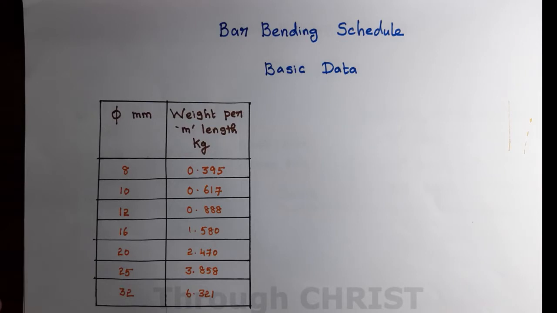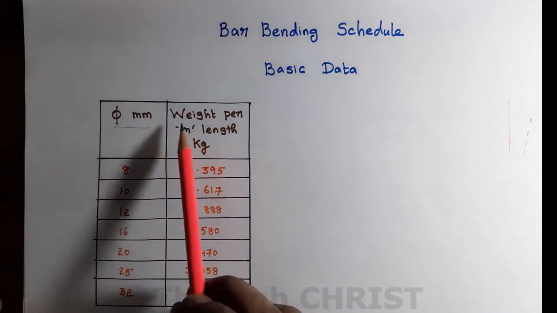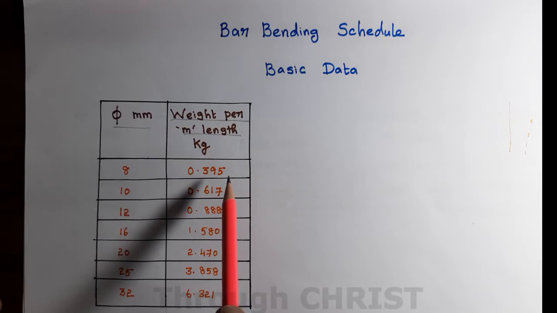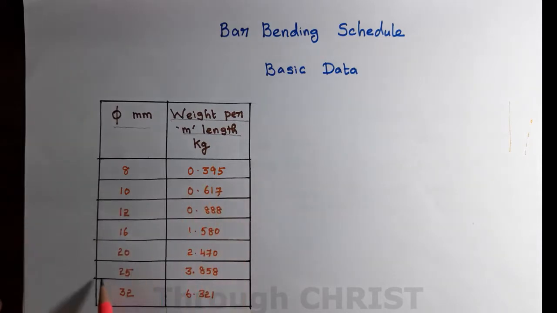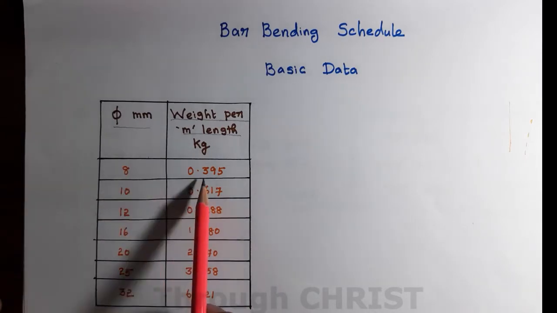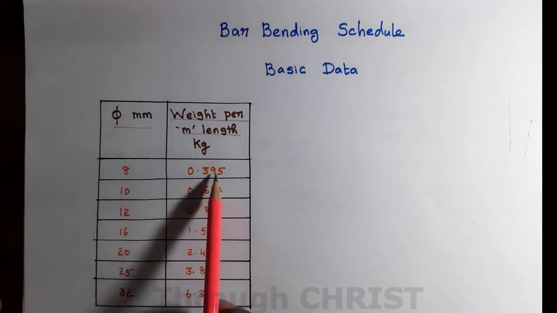Let us quickly see what basic data is needed for preparing bar bending schedule. First one is the weight of the rod per meter length. This is the diameter of reinforcement and weight per meter length in kg. For a 1 meter rod, how much weight? That data is essential for preparing bar bending schedule. On the left side, the commonly available reinforcement in the market and per meter weight are listed in this table. The weight of 8 mm rod is 0.395 kg.